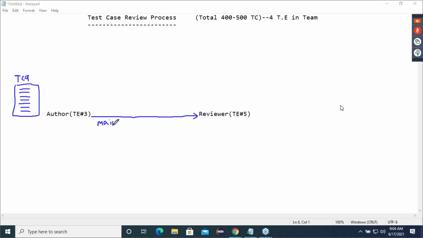He may send some 30 or 40 test cases, whatever the lead has assigned. He's going to send it to the reviewer. Now, as soon as the reviewer gets a mail, what will he do, tell me. The reviewer got a mail. What is he going to do?